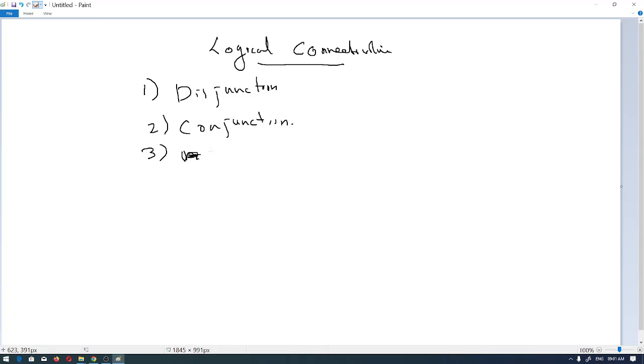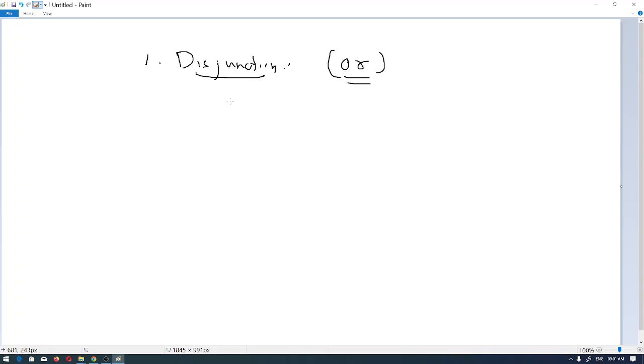When the name disjunction comes, what you must remember first is the word or. Clear? Please keep it in your mind. Please underline that disjunction means or. If I read out the definition, like p and q, if it is p or q, sorry, it's or.